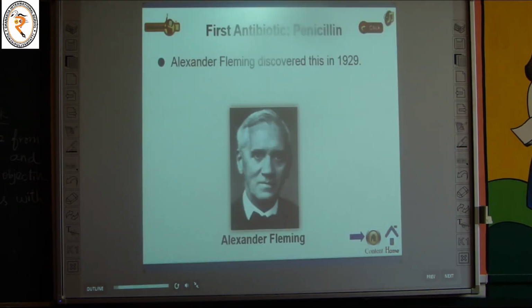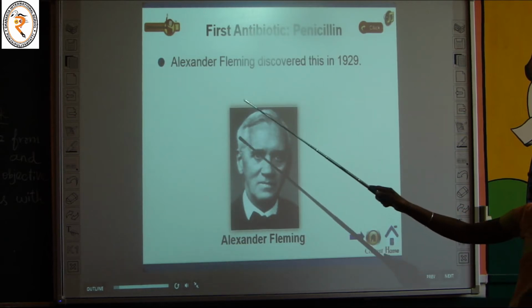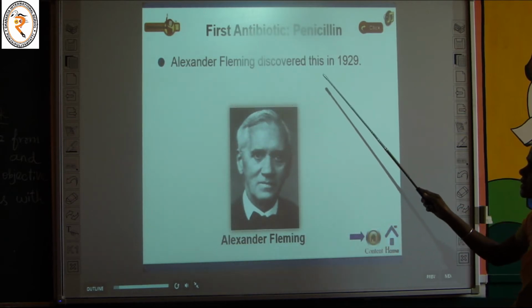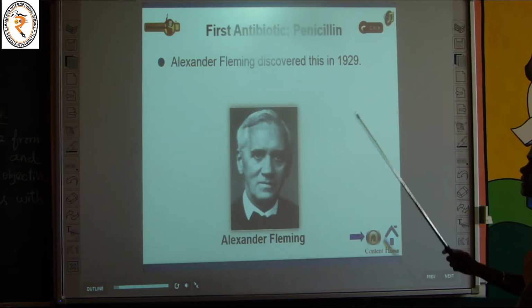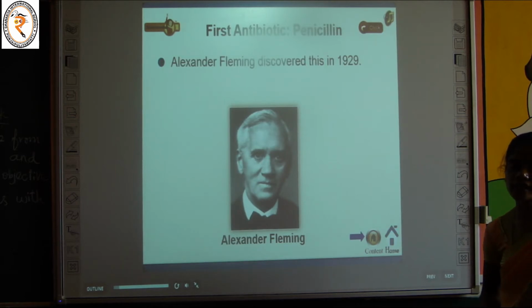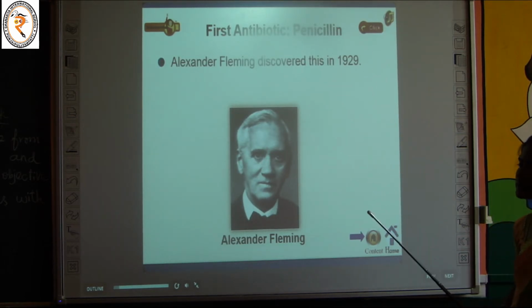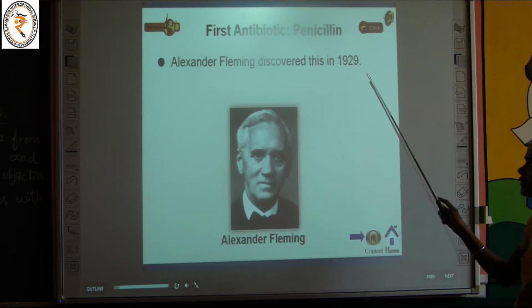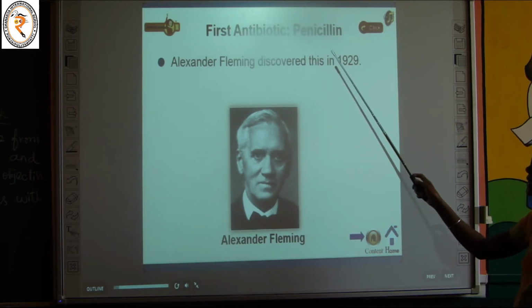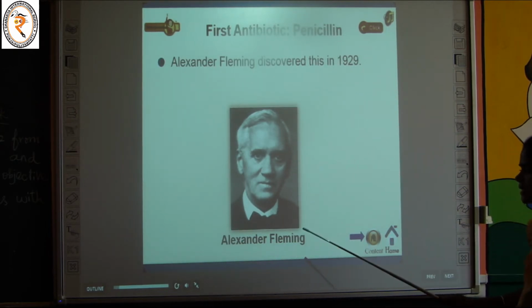The next one, the first antibiotic is penicillin. Alexander Fleming discovered this in 1929. So who invented the first antibiotic? It is Alexander Fleming. Which year? 1929. The name of that antibiotic is penicillin.